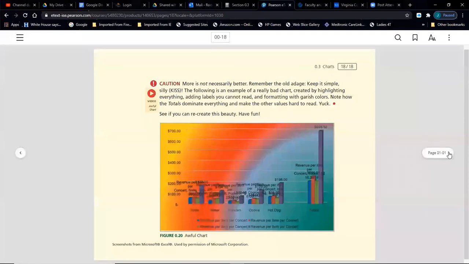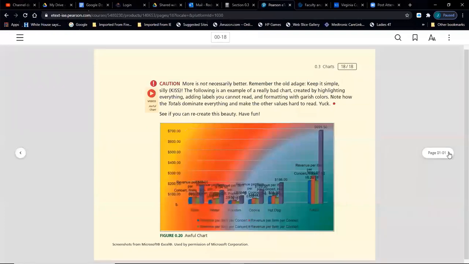Caution. And this is something some of you may have seen already. More is not necessarily better. Remember the old adage, keep it simple, silly. If you've heard a different version of that, that's not the one we'll use in class.